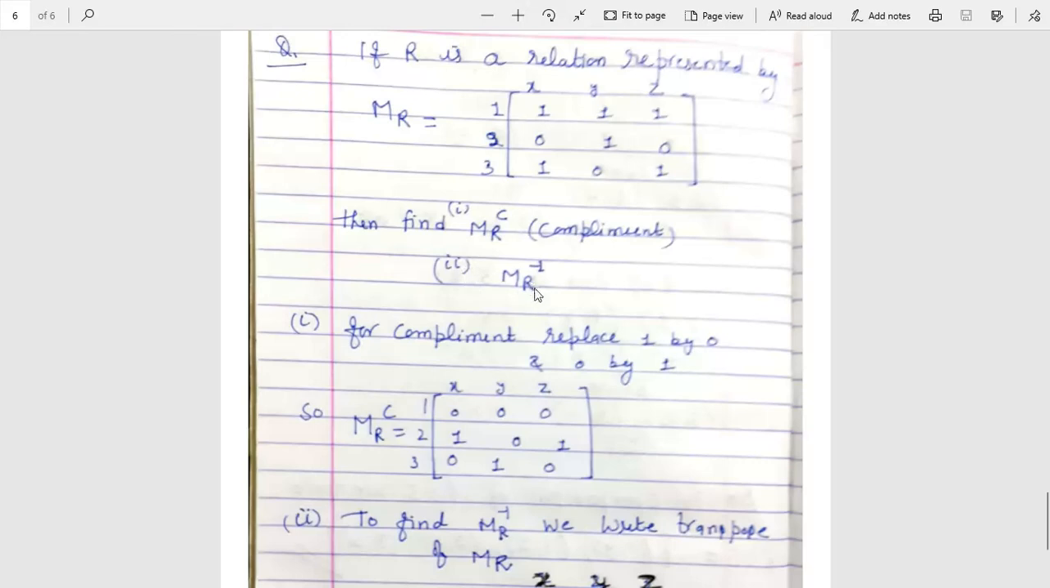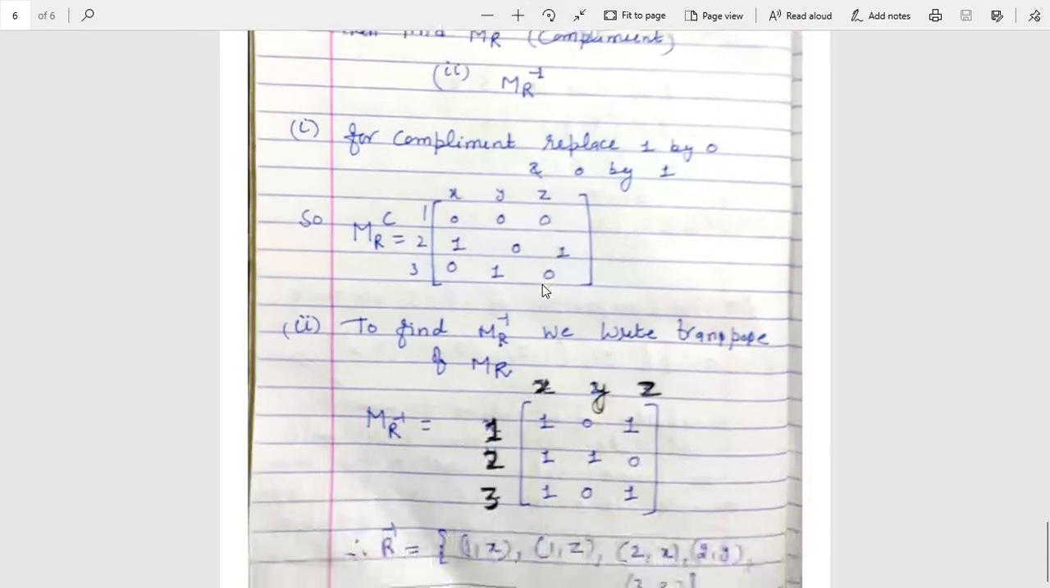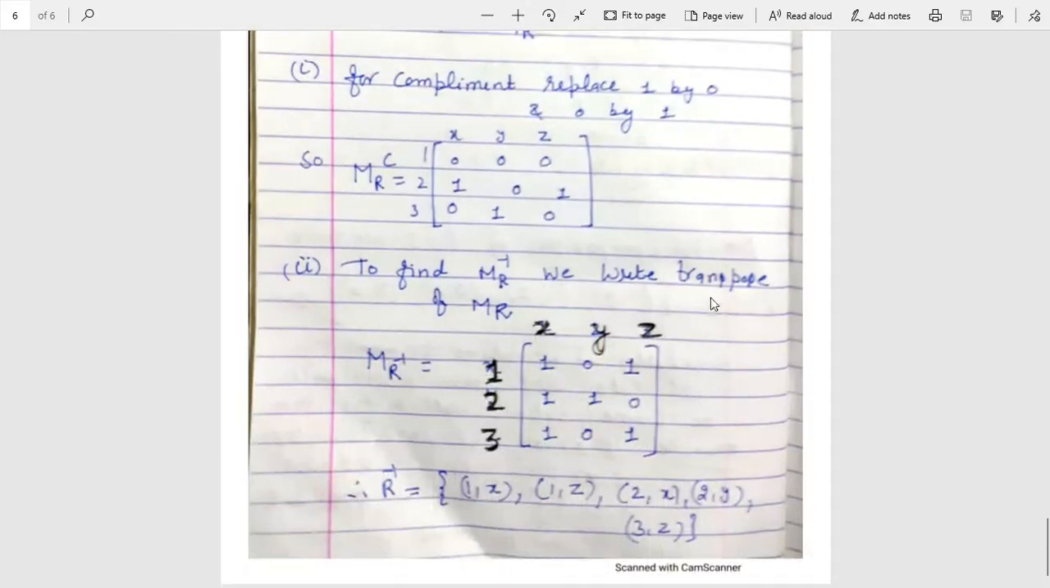Second problem is the inverse. As you already know, for the inverse we write the transpose of the matrix MR. So MR inverse is on 1, 2, 3 and XYZ. While writing the transpose, you can see this is 1X, 1Y is not there, 1Z, 2X, 2Y is there, 3X and 3Y are not there, 3Z is there. So this will be MR inverse. Students, you must know these types of objective problems.